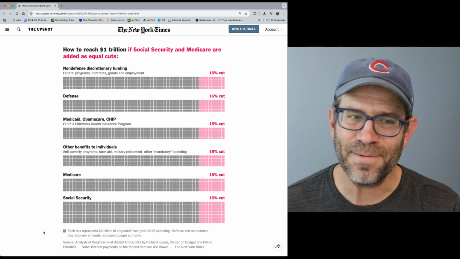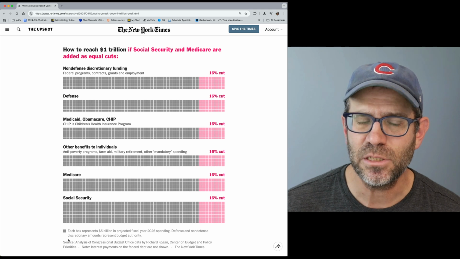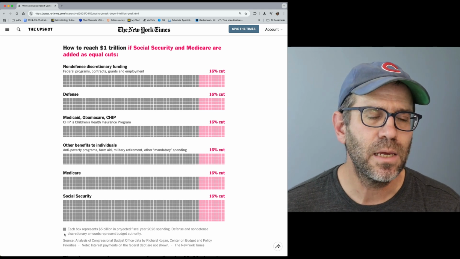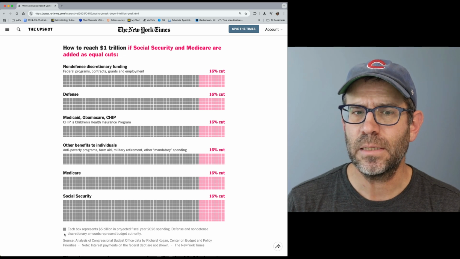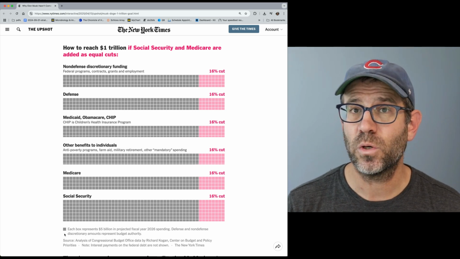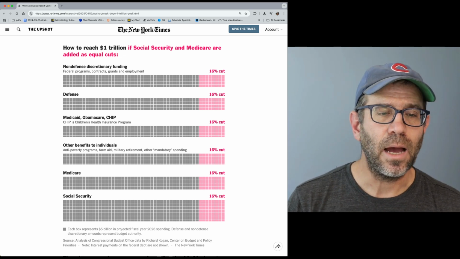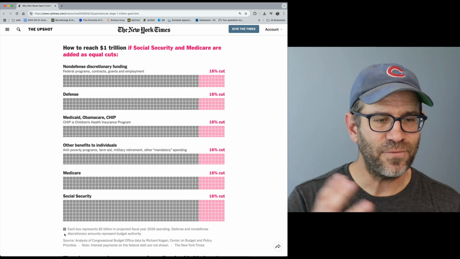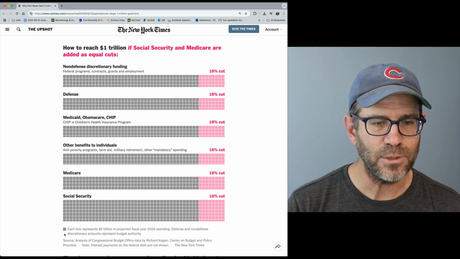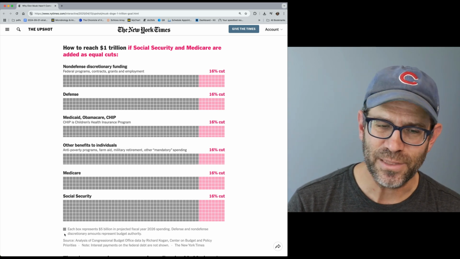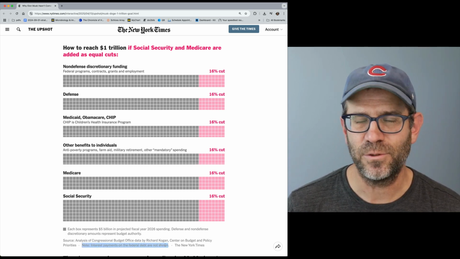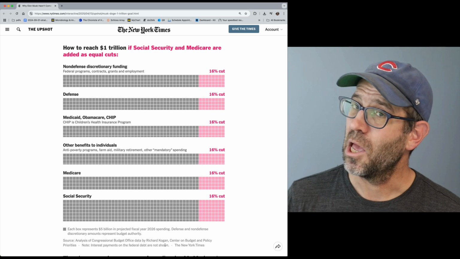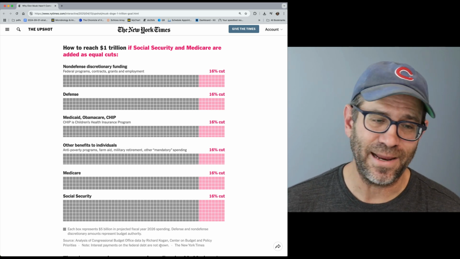So one thing I didn't mention is at the very bottom here is a legend where there is a square box, and that square box indicates that each box represents $5 billion in projected fiscal year 2026 spending. And so defense and non-defense discretionary amounts represent budget authority. I'm not totally sure what that means, but anyway. The other thing is that interest payments on the federal debt are not shown because you've got to pay that no matter what. That's not going to get cut.